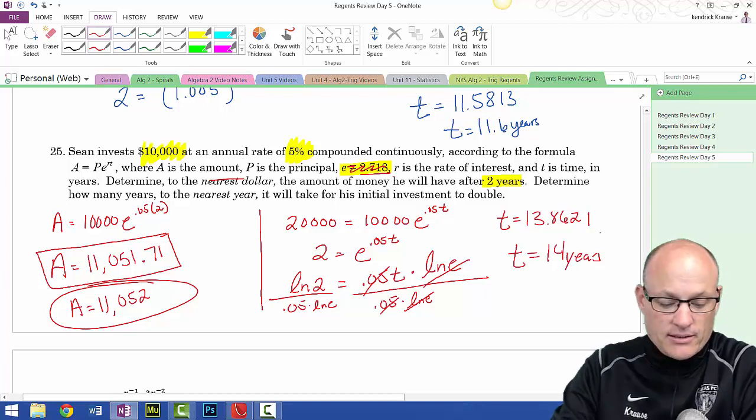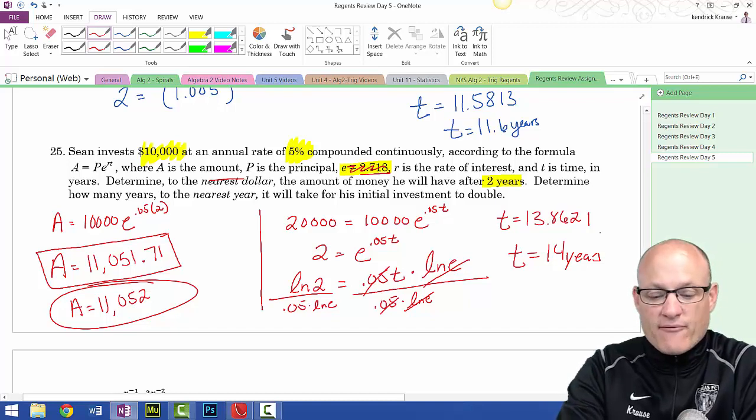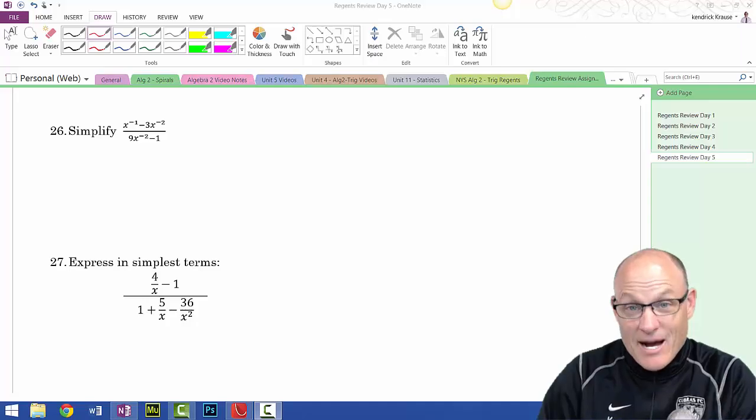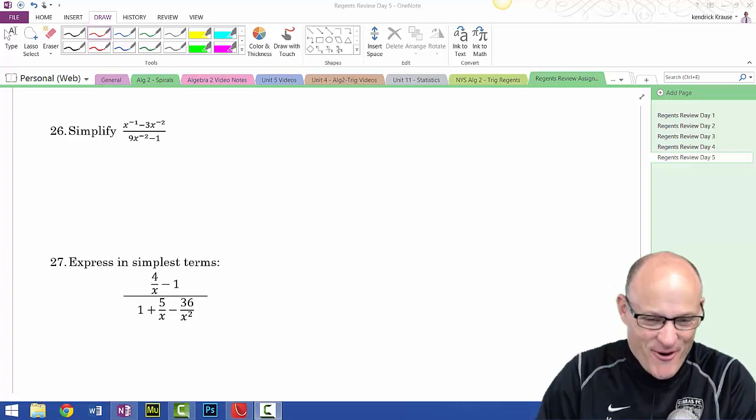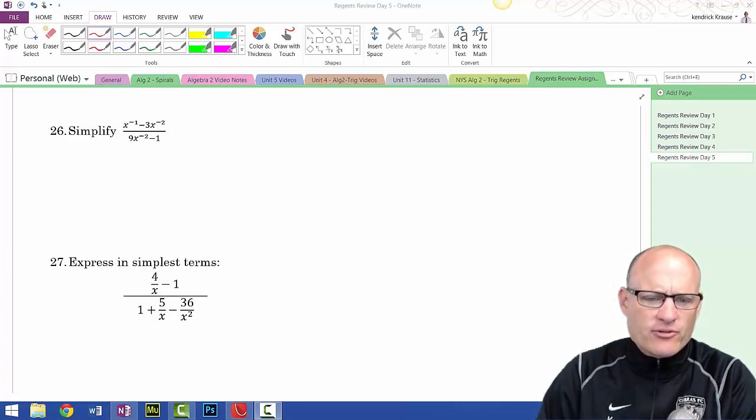All right, I'll be back. Just going to save it so I can get my fresh calculator. Complex fraction time. Wait a second, that's not a complex fraction, or is it?